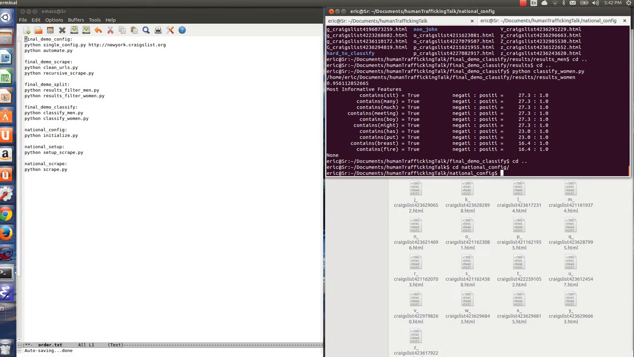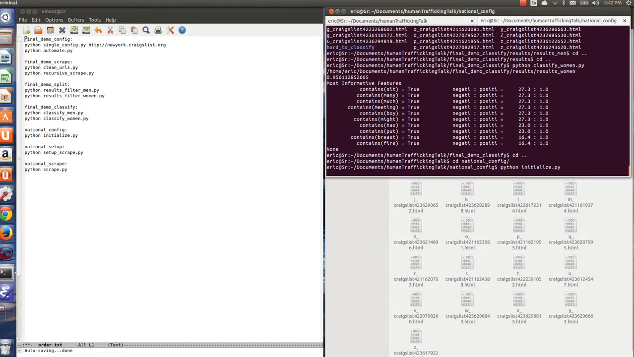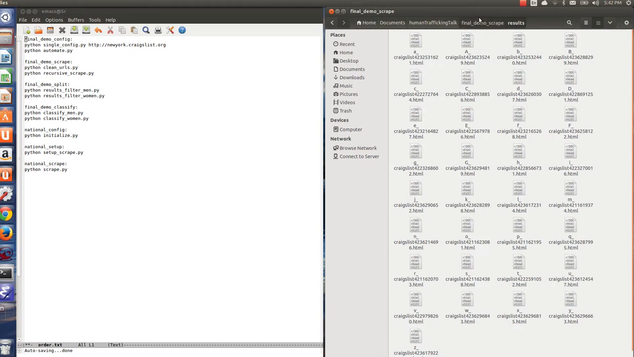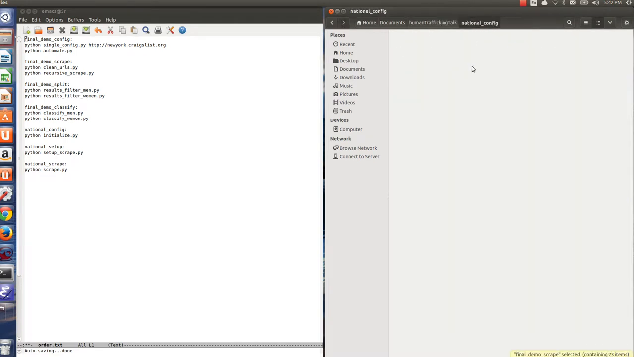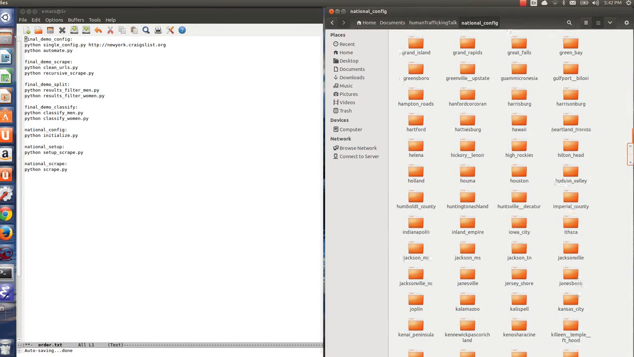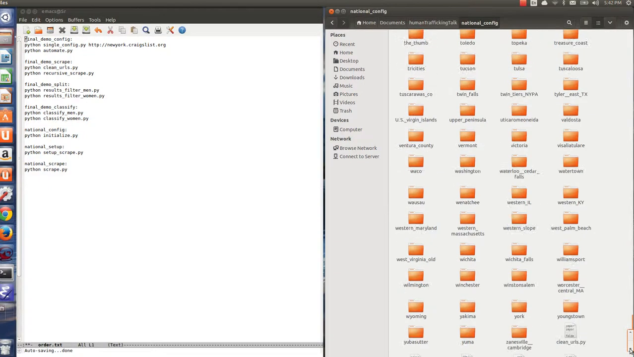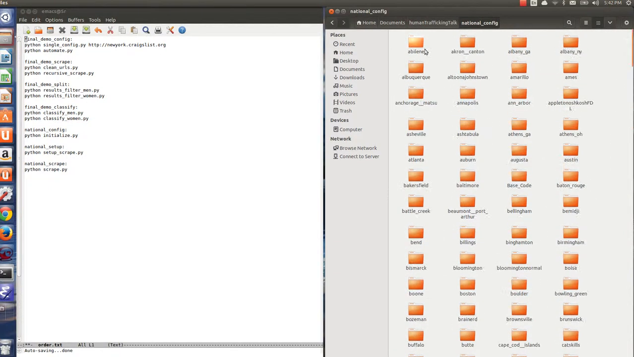Okay, so now I'm going to run initialize. What this does is it calls config.py for basically the entire country. And we'll see in a second. I should show you that like before. So, national config. All right, now there's all these things. I wasn't fast enough. But basically this does every community in the entire country.